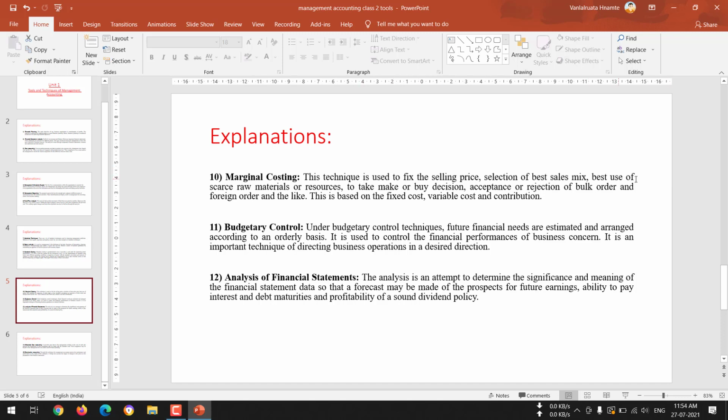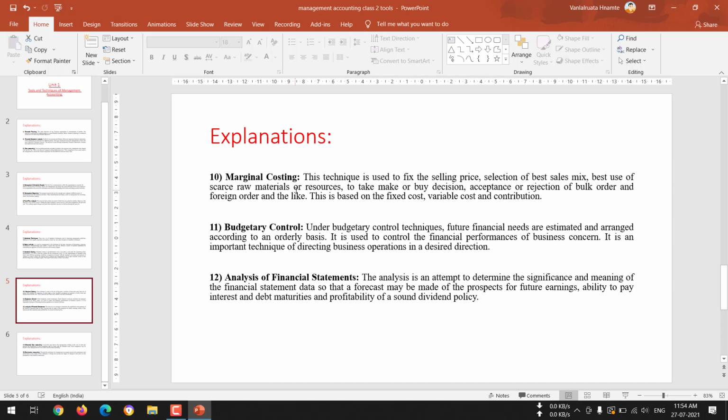Now, next is the best use of scarce raw materials or resources. Whenever there are scarce raw materials, that means raw materials are not available in good quantity, then in that case the raw materials can be used in the best possible way. There should not be any wastage of the material in the organization, and at the same time there should not be any raw materials which are in excess.